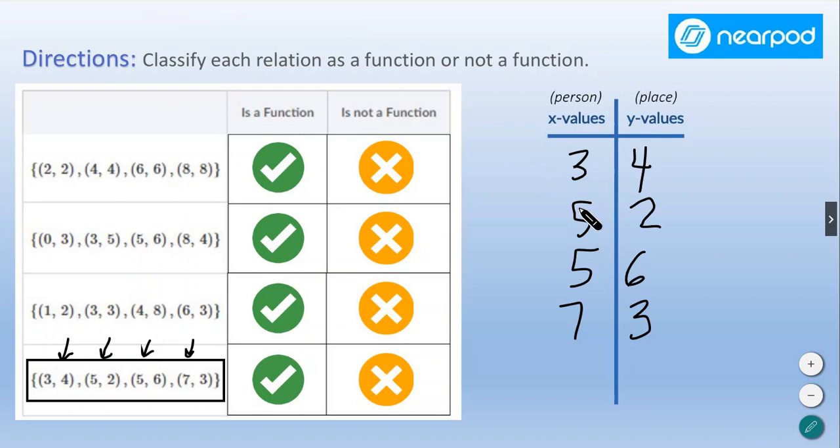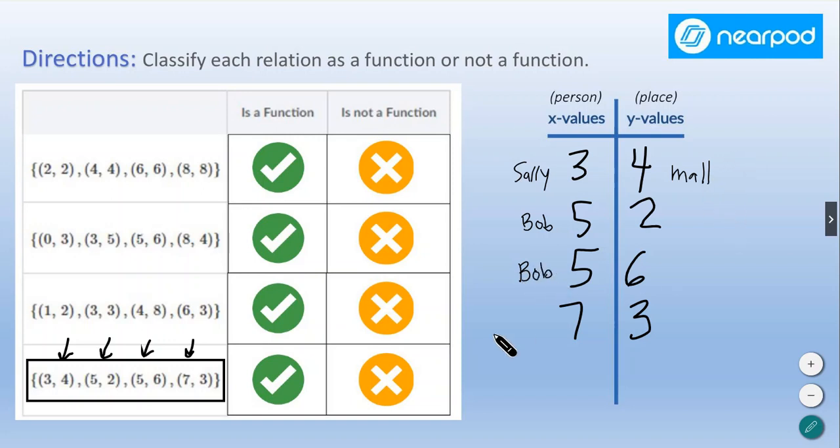This is Sally. Sally is represented by the number 3, okay? And Sally is trying to go to, we're going to say 4 is the mall, right? For lack of more creative destination. And then we got Bob. Bob is 5. So anytime I see 5, that's Bob.